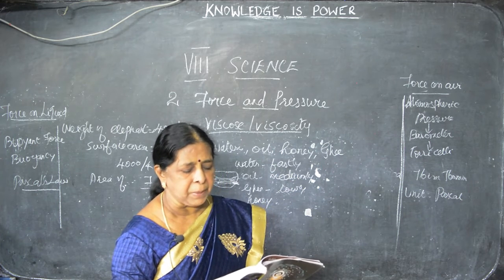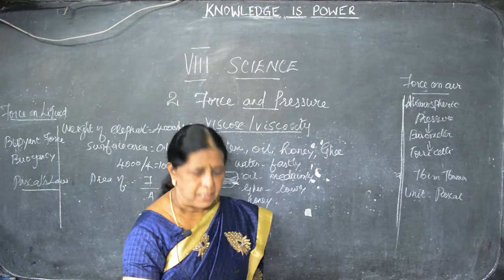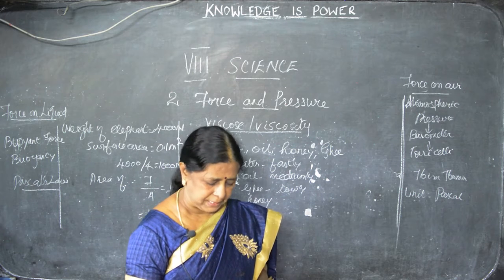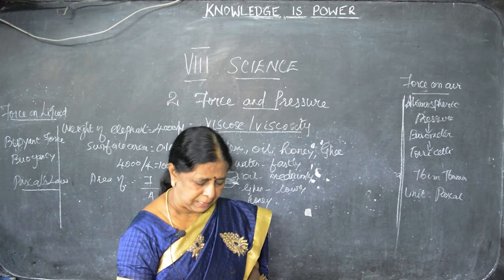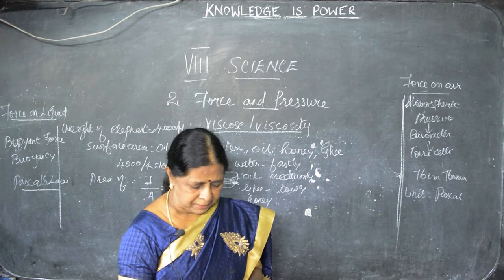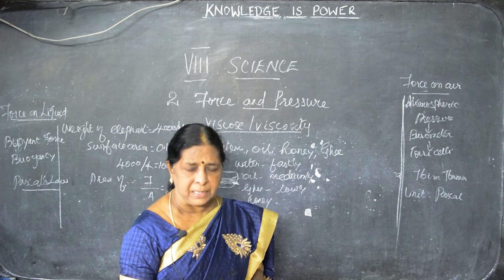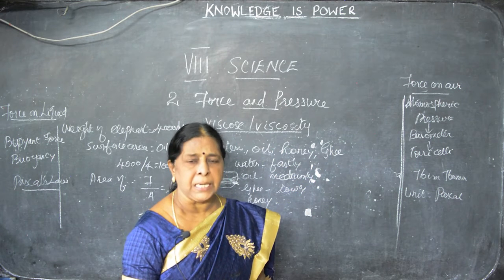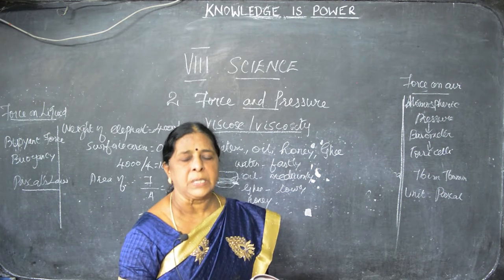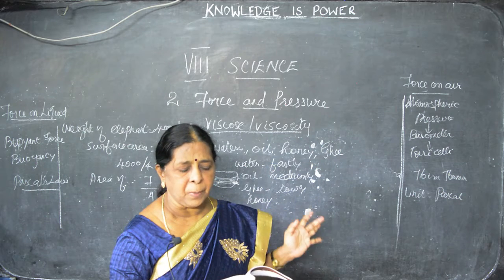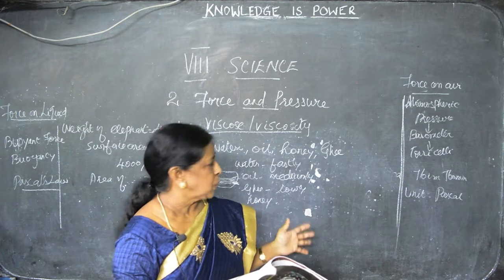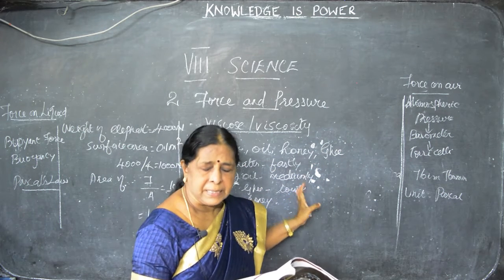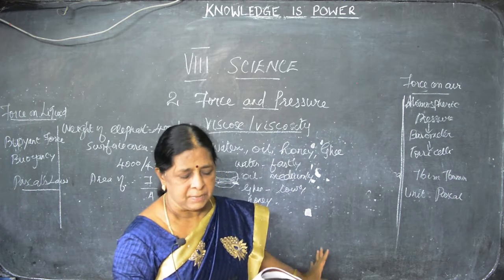Then what is viscosity? Page number 16, the last paragraph says: the frictional force acting between the successive layers of a liquid, which acts to oppose the relative motion of the layers, is known as viscous force. Such a property of a liquid is known as viscosity. The property of thickness of the liquid is known as viscosity.